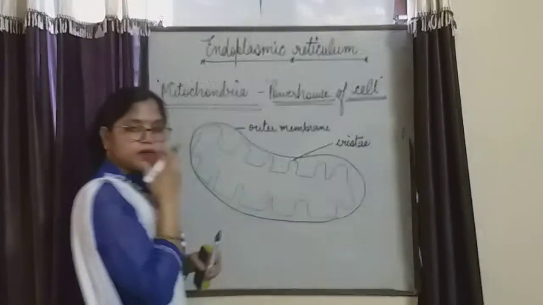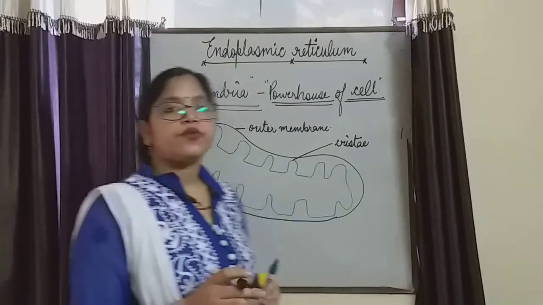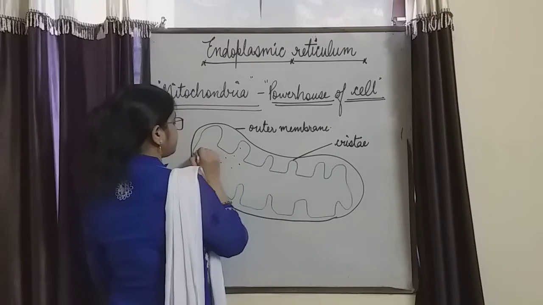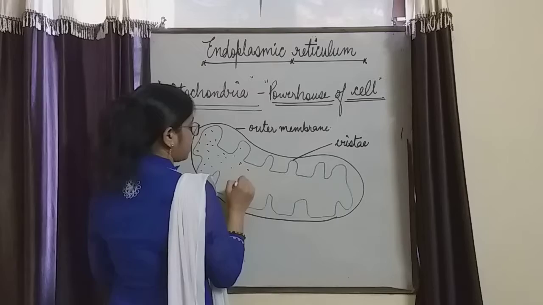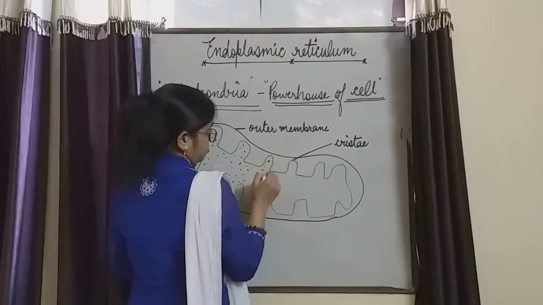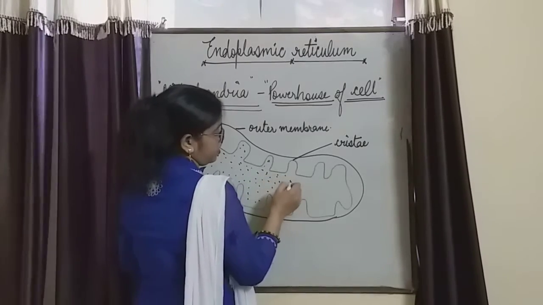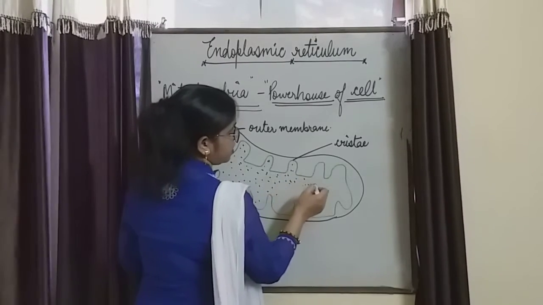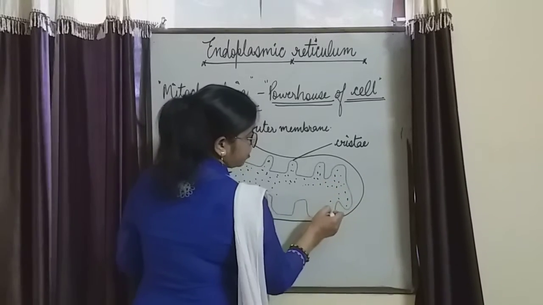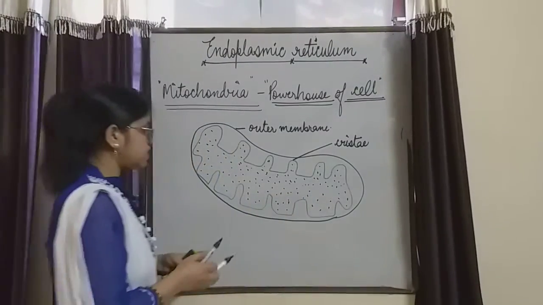What is cristae? The structure which provides the surface area for the production of energy, and energy is always formed inside the mitochondria in the form of ATP. There are so many forms of energy present inside the cell, that is ATP, ADP, NADP, NADPH, GTP, GDP. Those higher forms of energy you will study in the senior classes, in the 12th class.